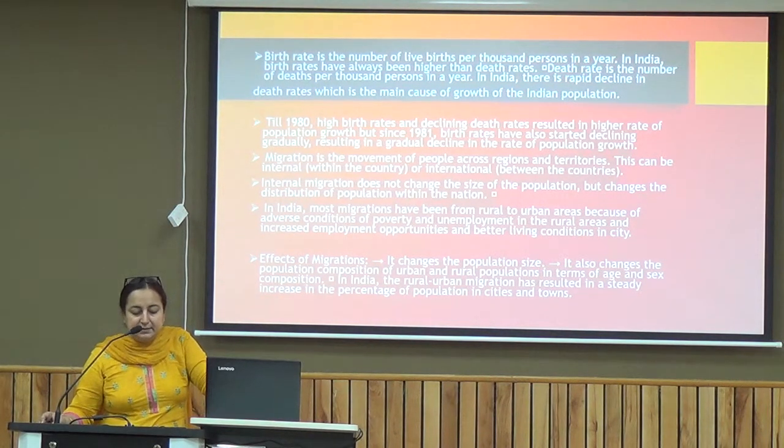Till 1980, high birth rate and declining death rates resulted in a higher rate of population growth. But since 1981, birth rates have also started declining gradually, resulting in a gradual decline in the rate of population growth.